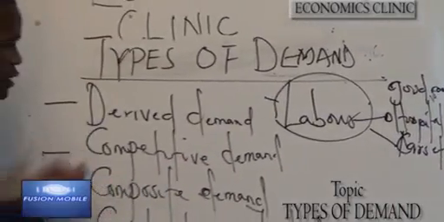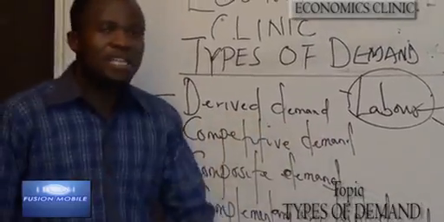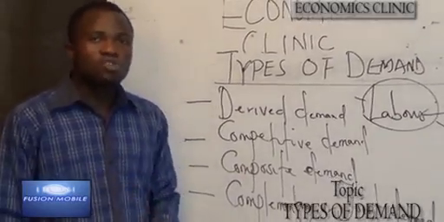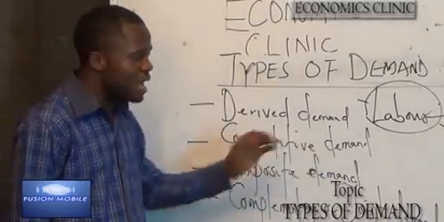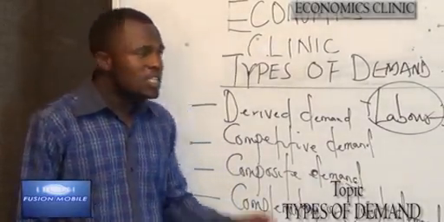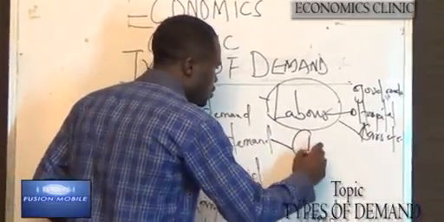The next is competitive demand. Demand is said to be competitive if an increase in the price of a particular good, which will lead to the decrease in its demand, would increase the demand for another good. This occurs in the case of close substitute.